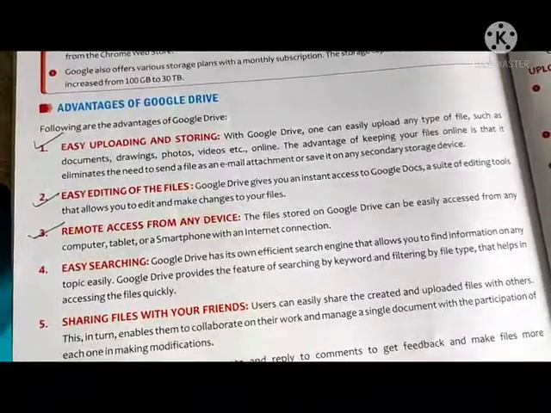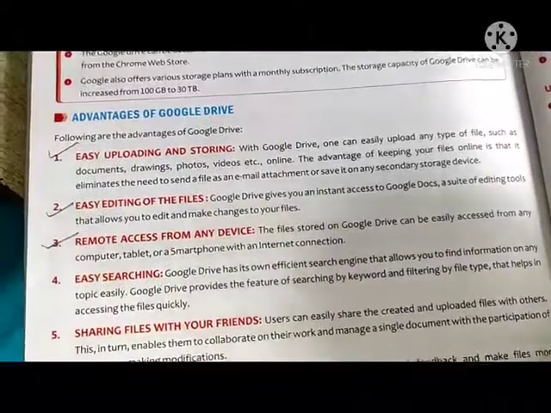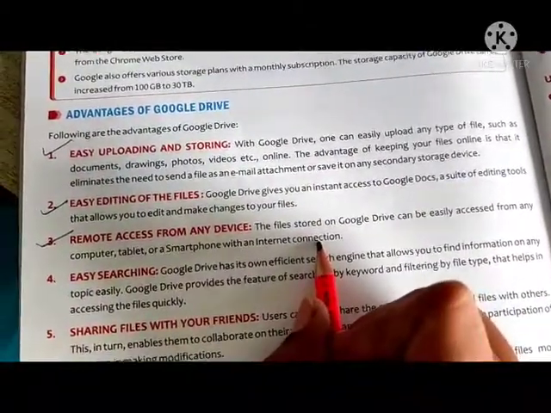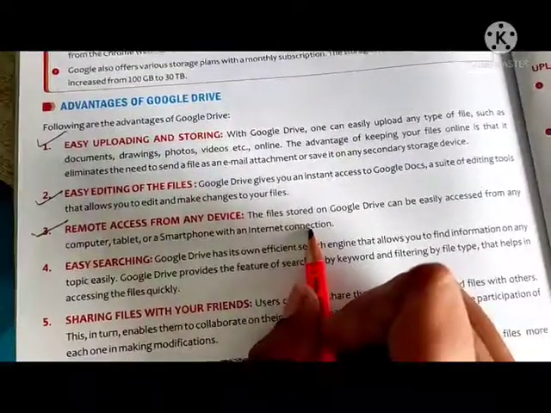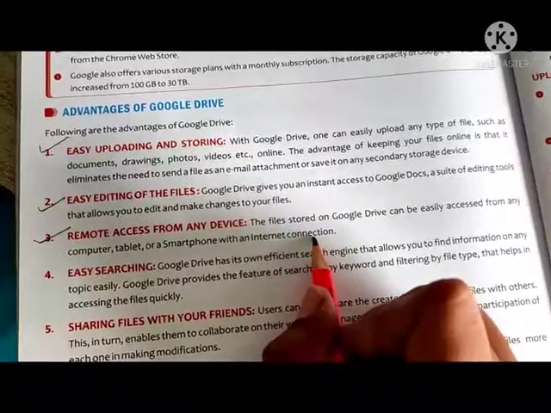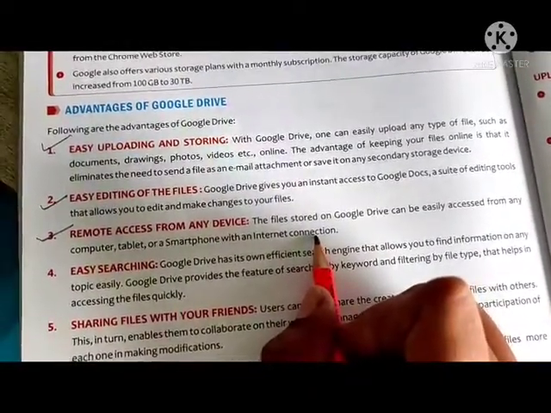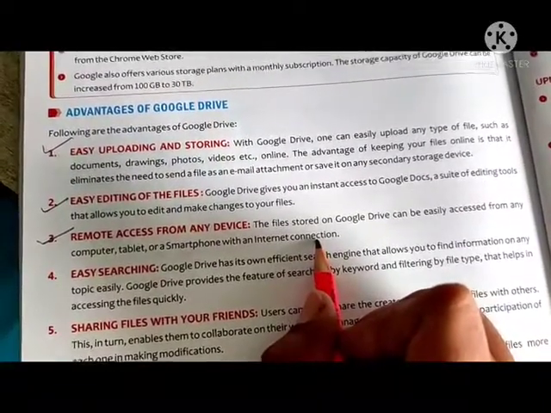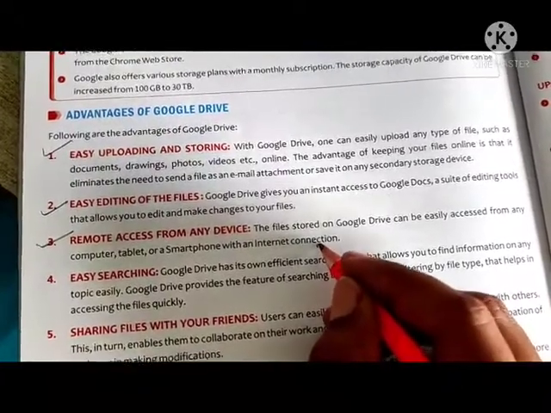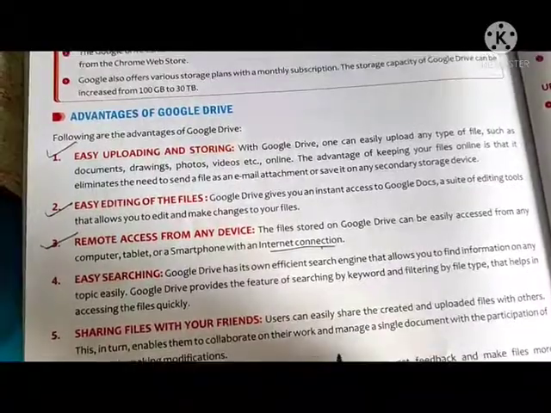Third one is remote access from any device. It means the files that we have uploaded on Google Drive, we can see from anywhere. It is not necessary that you have that same device. Suppose we uploaded from this mobile, then there is no need to access that file by using this mobile only. We can access that from a computer also, from another mobile also, with an internet connection. We have to use the internet, then we can access that file.